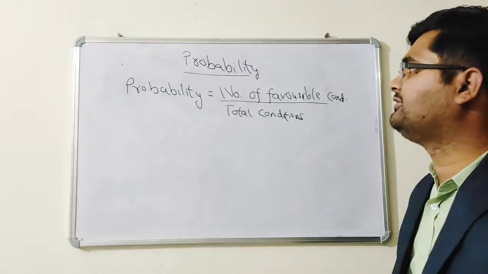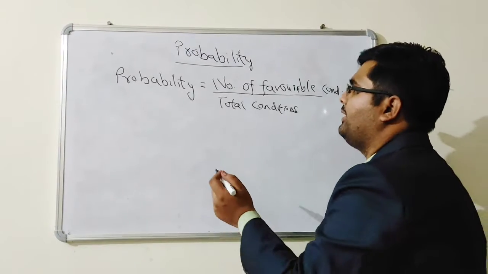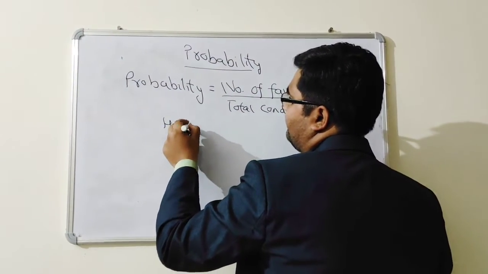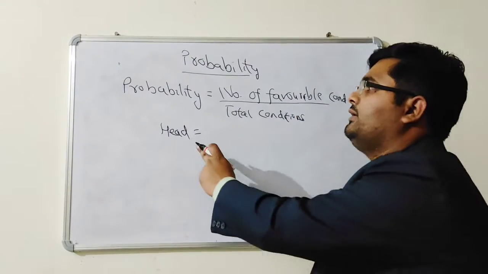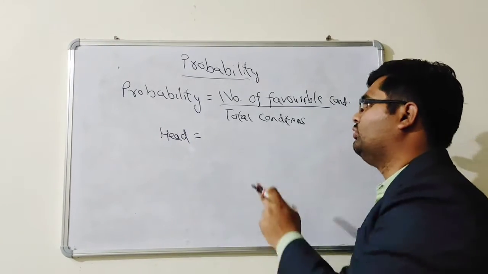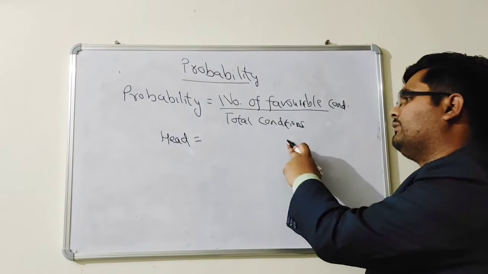Now simply take an example of a coin. When you spin a coin, what is the probability of getting head? The formula is probability equals number of favorable condition upon total condition.